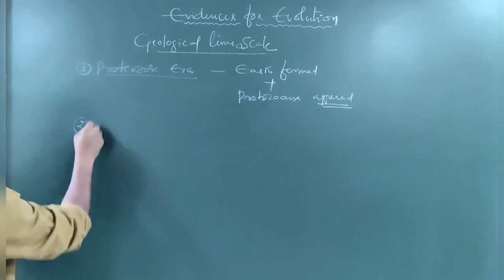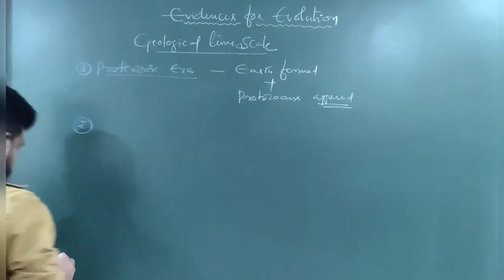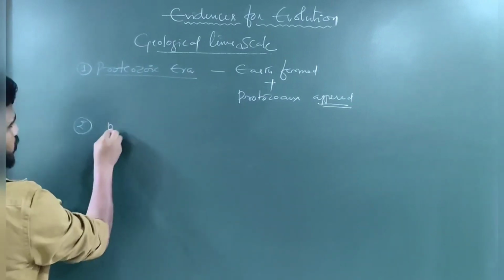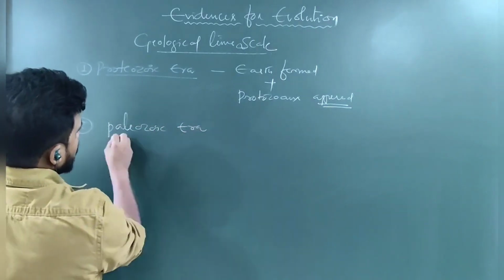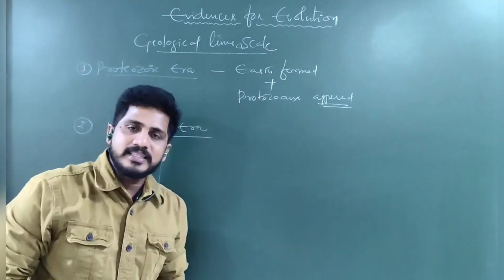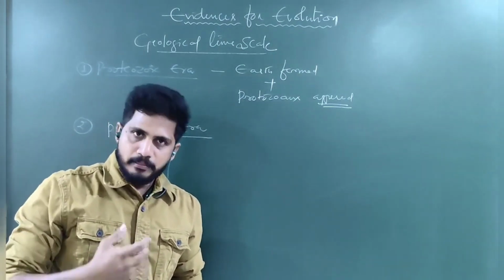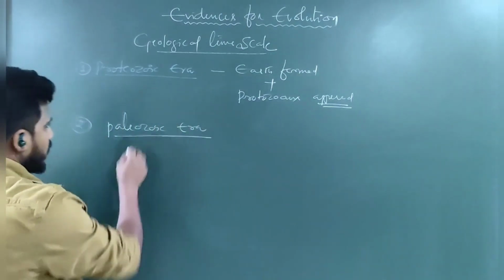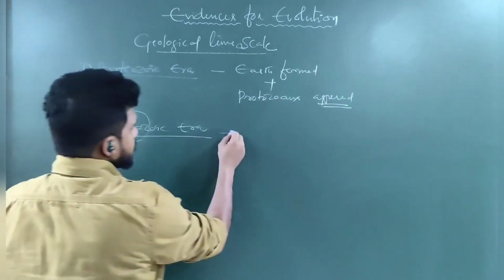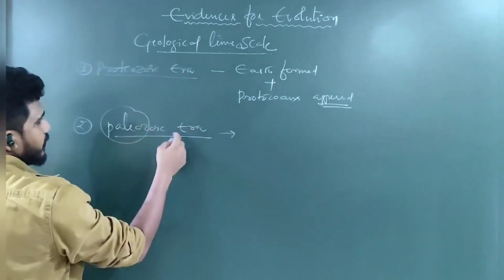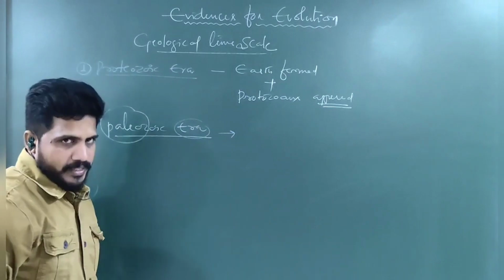And the second era is called the Paleozoic era. Why is it called the Paleozoic era? In this era, so many evidences by fossils happened. That's why paleo means fossils. In this era, all these are eras. In this era, so many periods are there.